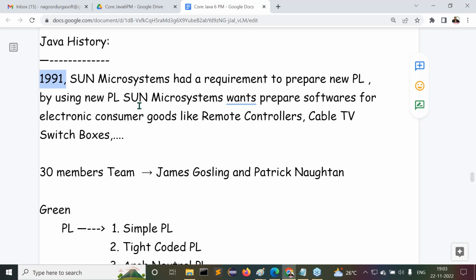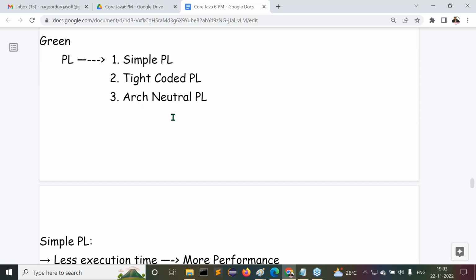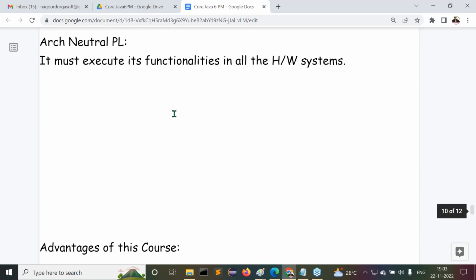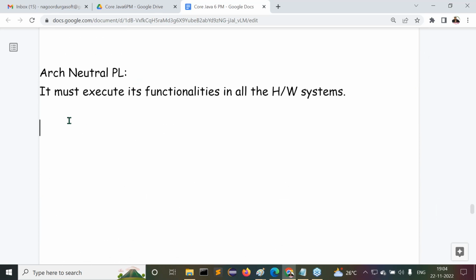It's a time machine, right? We went back in time to 1991, and we are thinking about the requirement of Sun Microsystems. Sun Microsystems has given information: I need a new programming language with these many features. That abstract was given to James Gosling and his team. They are working under the Green project, and they have to prepare a new programming language. In 1991, they started the preparation.